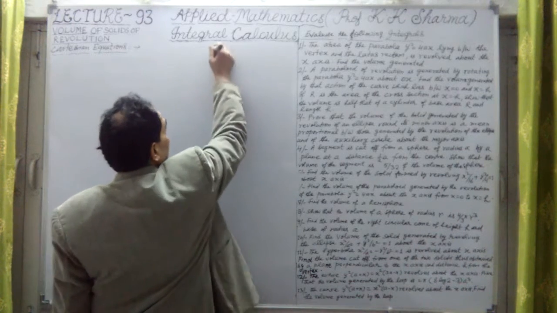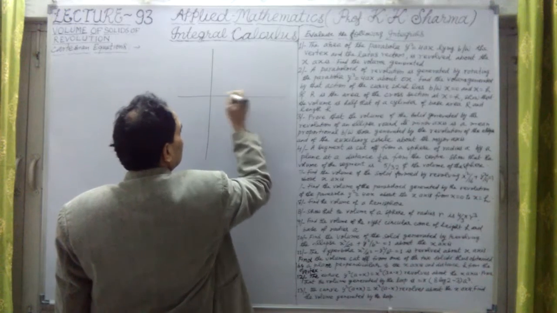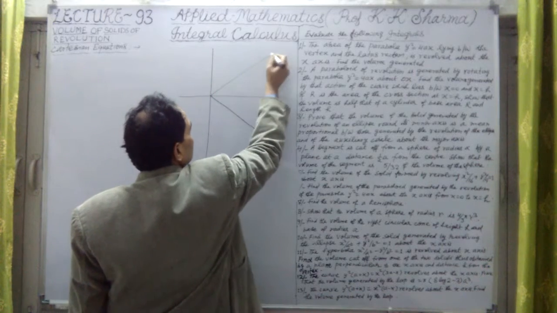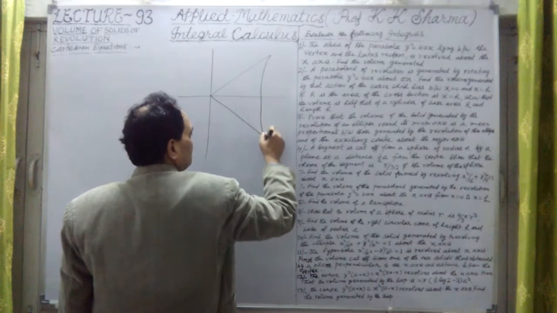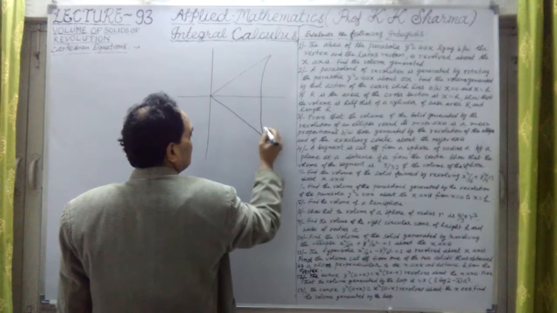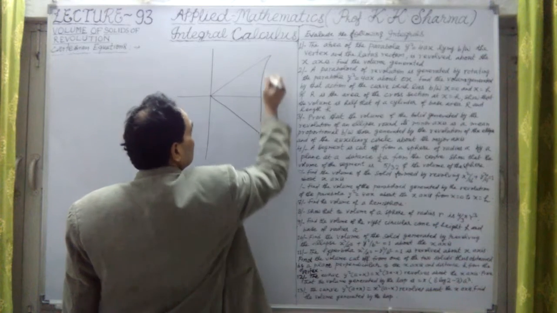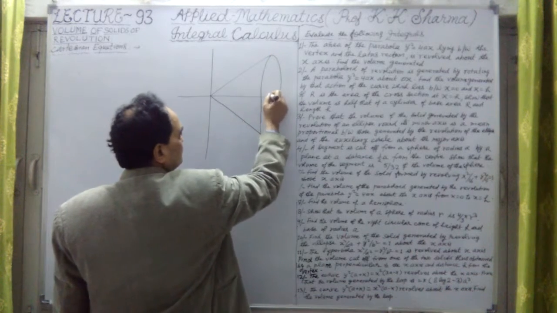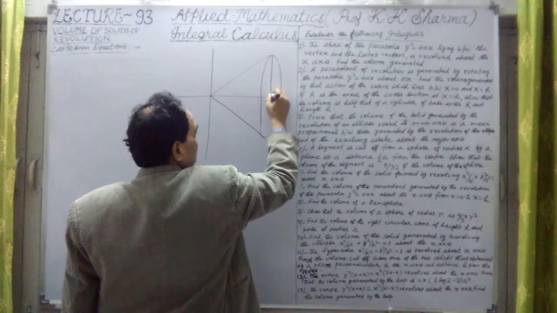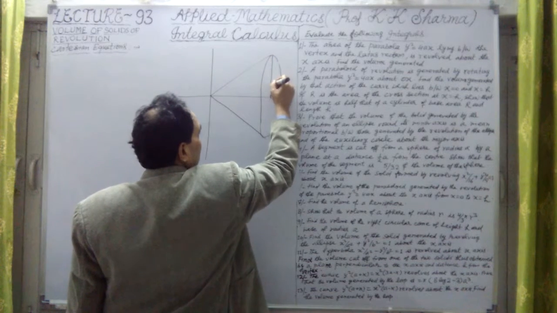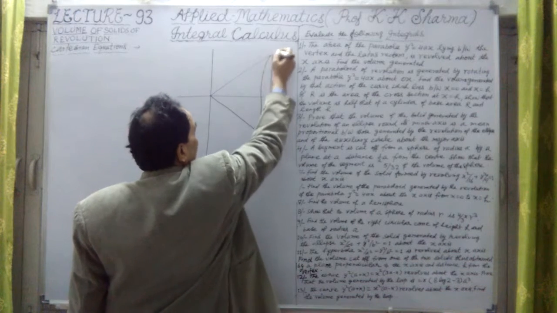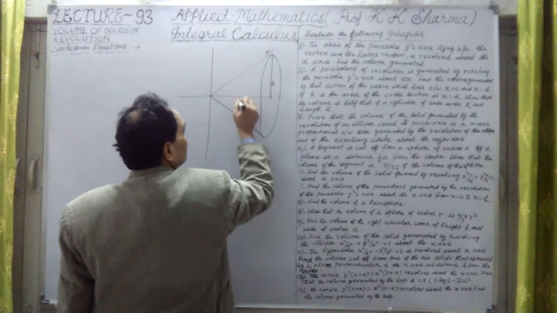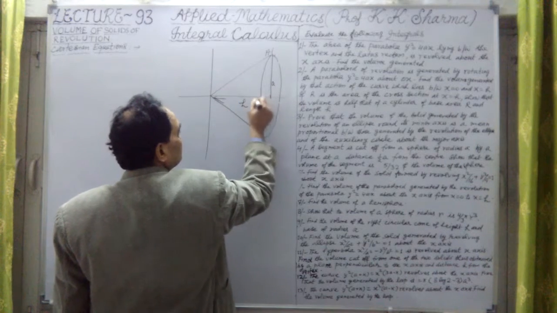Now here it is a cone, we draw it like this. So this is the cone. This is the cone we have obtained. Now the radius of this cone is a here. This is a, so y equal to a here. The y coordinate of this point is a. A point is x and y, so this is a and this is h. Height is h here up to this point.